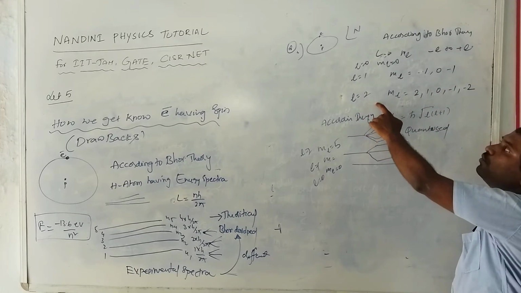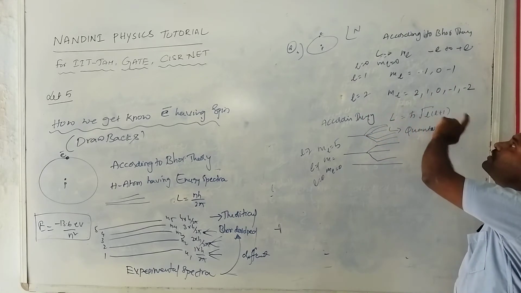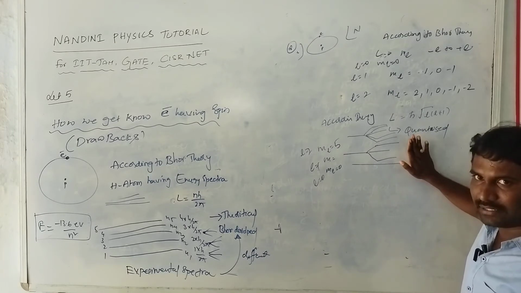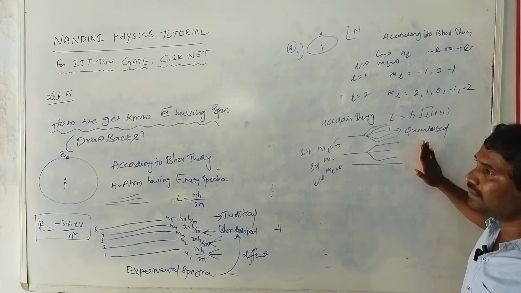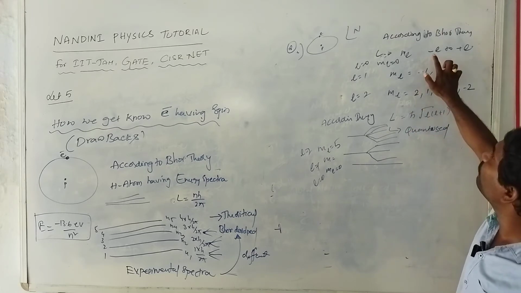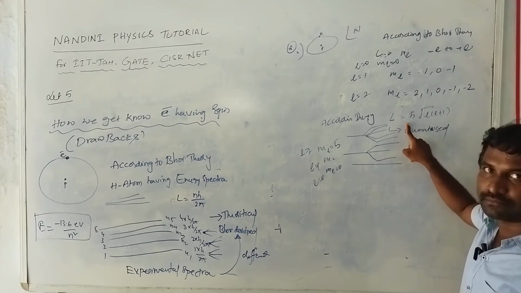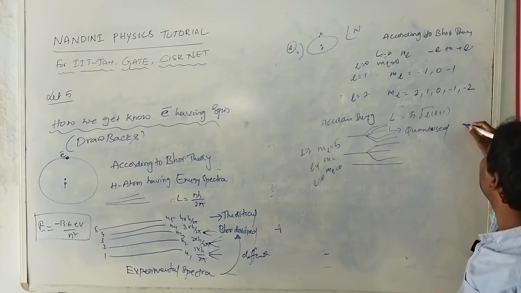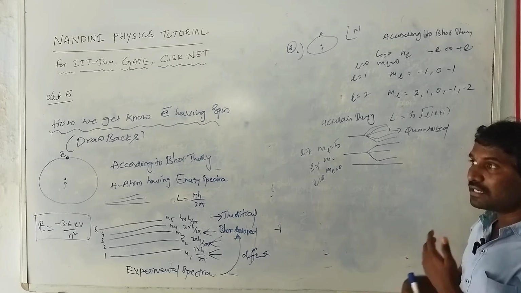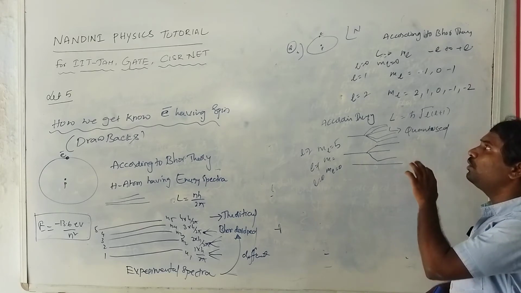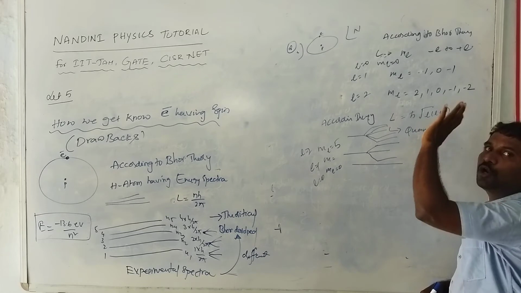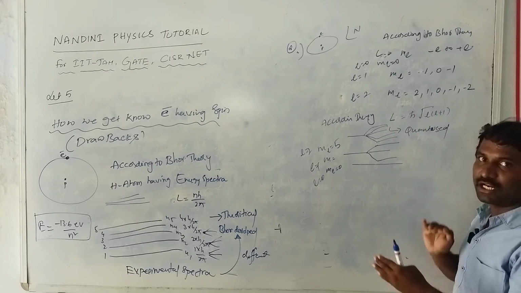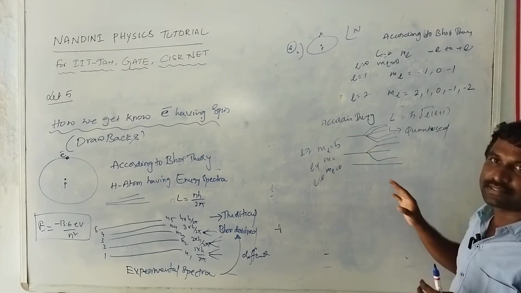If L is equal to 2, ml is 2, 1, 0, minus 1, minus 2. So Bohr explained this theory on the basis of angular momentum, not considering electron spin. He only considered angular momentum, and based on this angular momentum he could explain all these things.